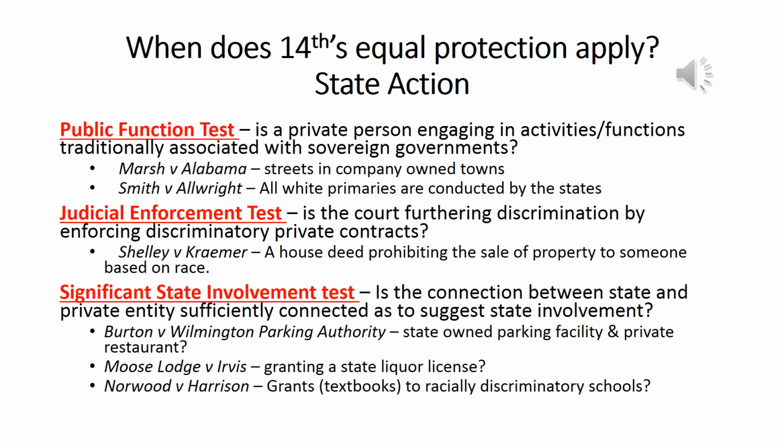Therefore, that's a close enough state nexus, or connection. There's a close enough connection between a state action and a private restaurant. Therefore, that restaurant can't discriminate when it comes to serving people based on race.